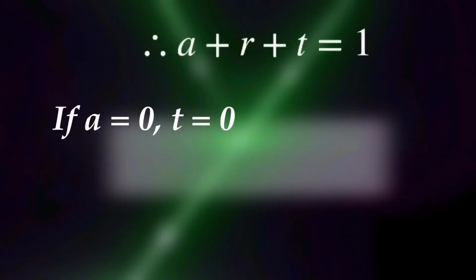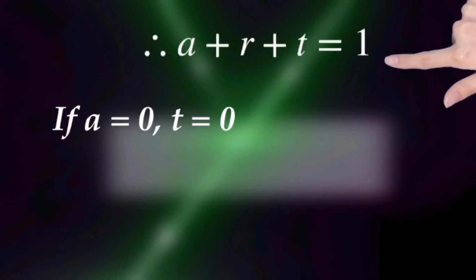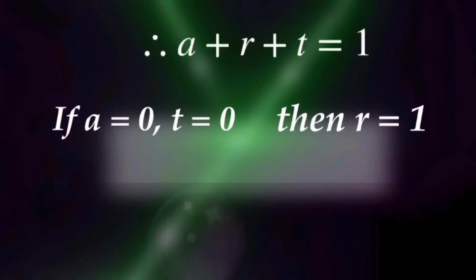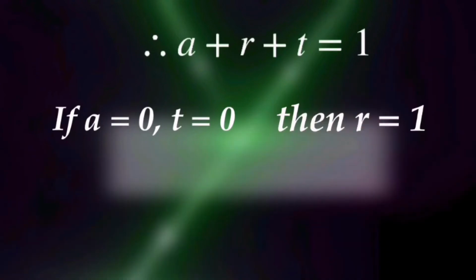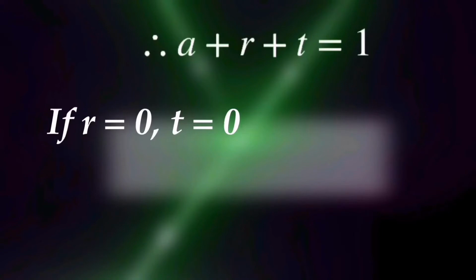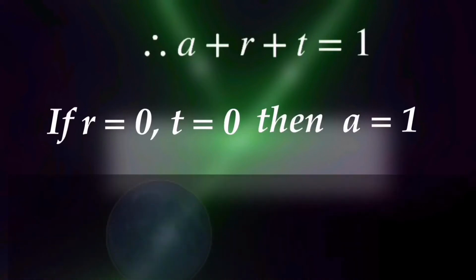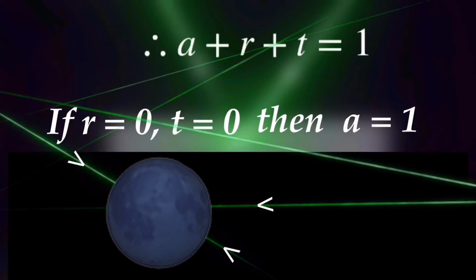If A and T are equal to 0, then according to the above equation, R will be 1. In this case, an object is a perfect reflector. If R and T are equal to 0, then A will be equal to 1. In this case, an object is a perfect absorber. A equal to 1 means it absorbs all incident thermal energy, and such a body is called a perfect black body.